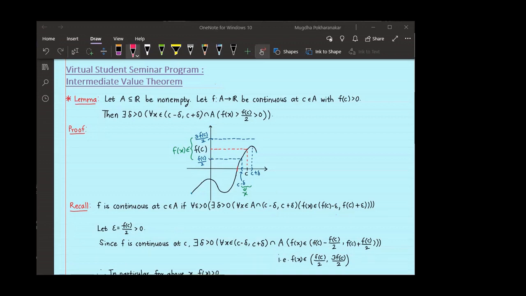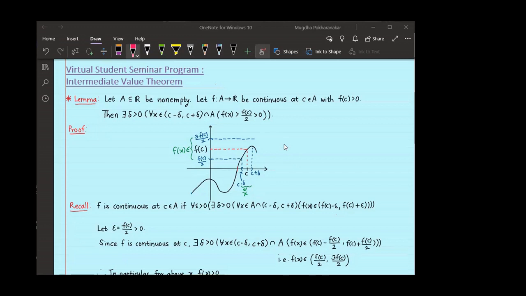So in particular, my f of x will be greater than 0. So this theorem tells us that if my function is continuous at C in A, and if f of C is greater than 0, then there exists an open interval intersection with our domain in which the function is positive.